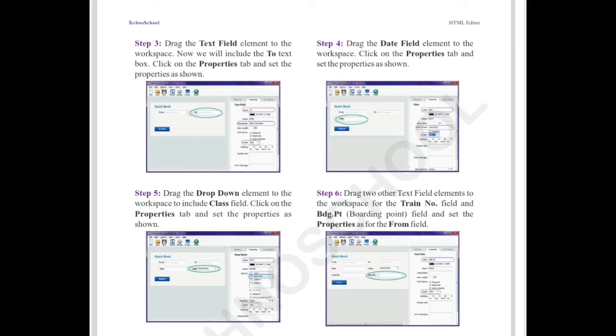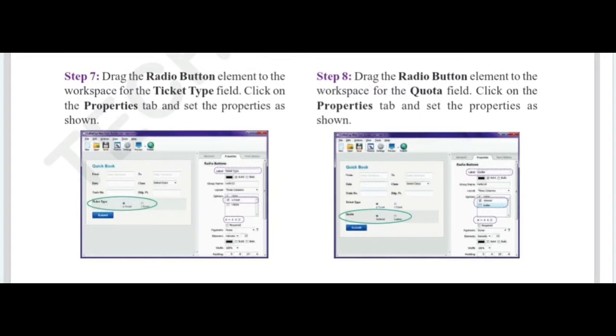Okay, so up to step 14 also they are telling about how to place the controls. Just read it, you can understand, and look at the pictures, and you can understand why we are creating this form. In step 7, let me read the step 7 paragraph. Drag the radio button element to the workspace. For the text type field, click on the properties tab and set the properties as shown. So here we are placing a radio button control.